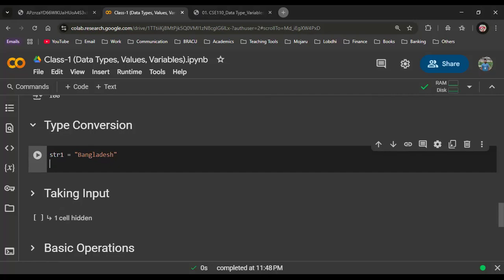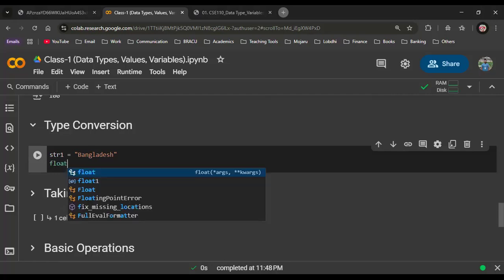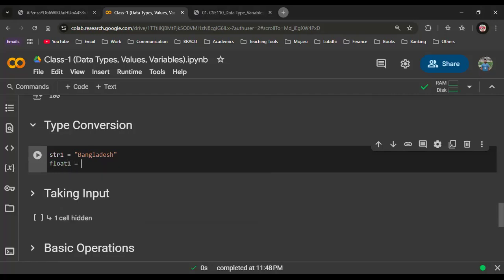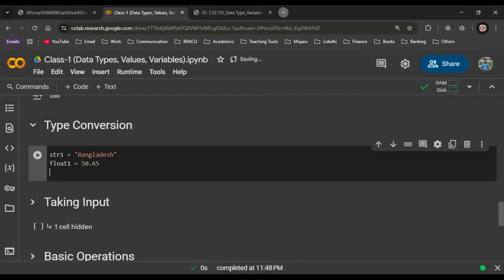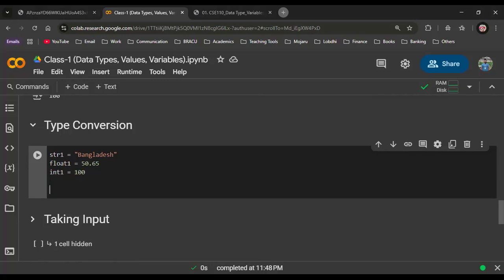String. Now, let's say we have another variable called float1. It is 50.65. Next we have an integer, 100. These are the 3 data types we have understood so far.